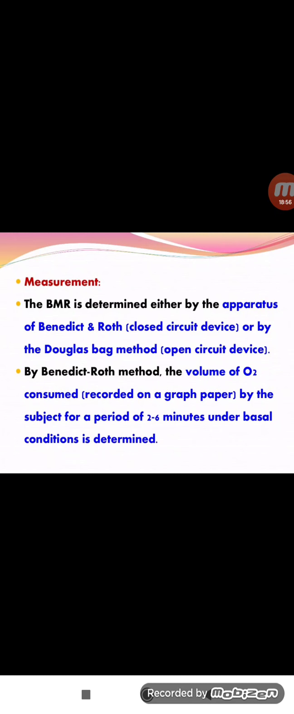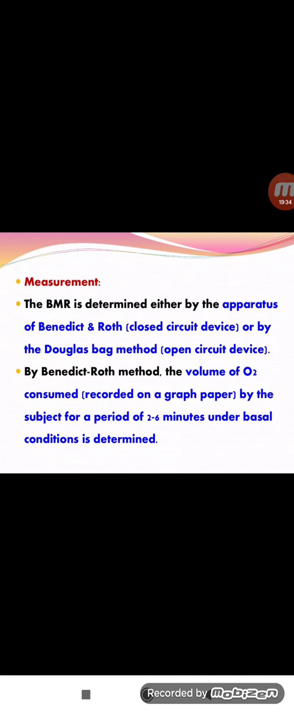How do we measure it? With the Benedict and Roth apparatus, or with the Douglas bag method. These are the open circuit and closed circuit methods for measurement of the BMR. In the Benedict Roth method, the volume of O2 consumed by the subject over a period of 2 to 6 minutes under basal conditions is determined. That means how much oxygen is utilized in 2 to 6 minutes under basal conditions.